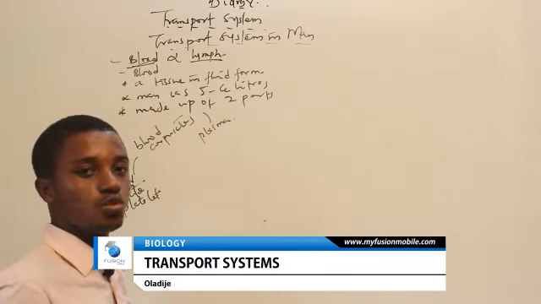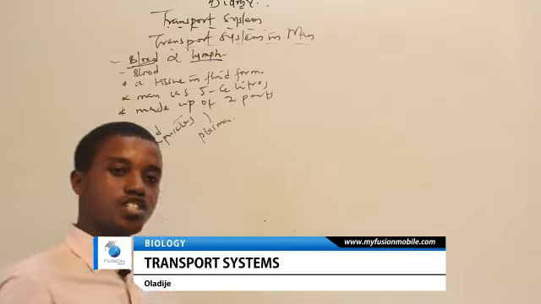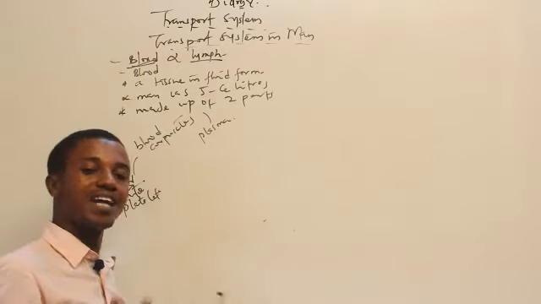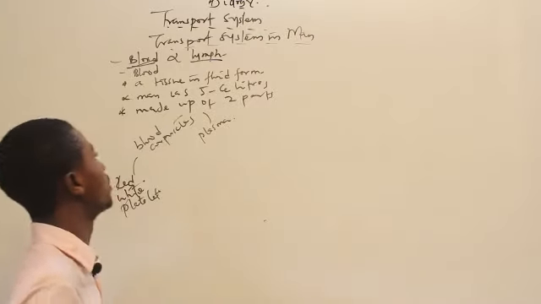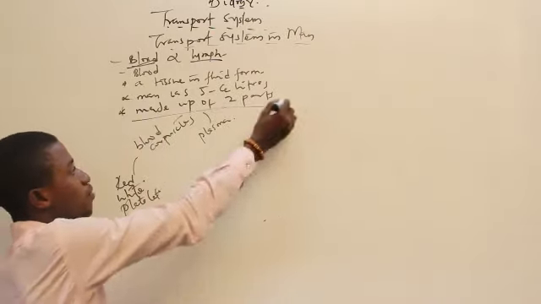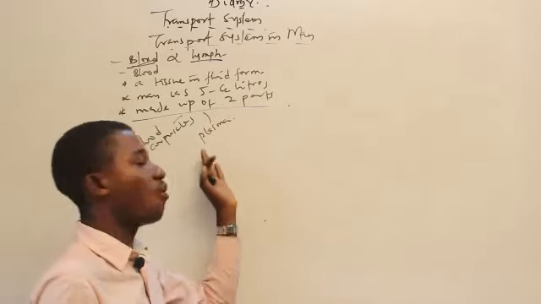A blood is a tissue in fluid form. Man has got 5 to 6 liters of blood on the average. The blood is made up of two parts. We have the blood corpuscles and we have the plasma.